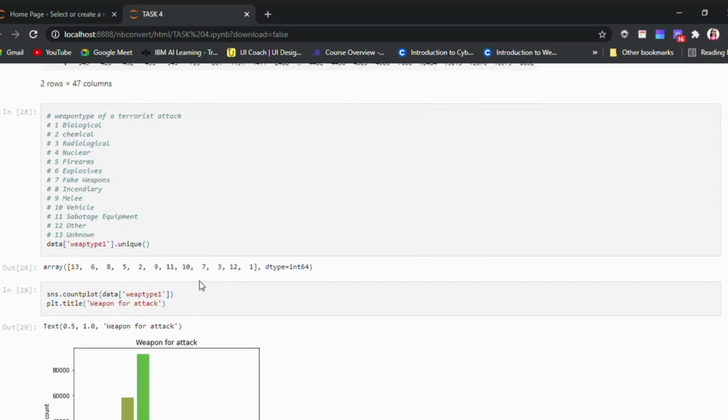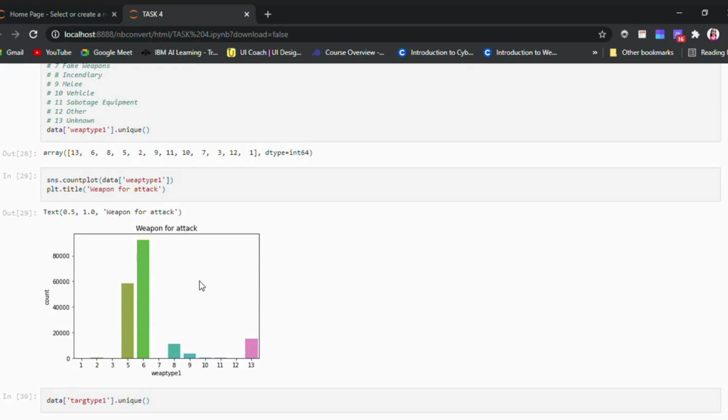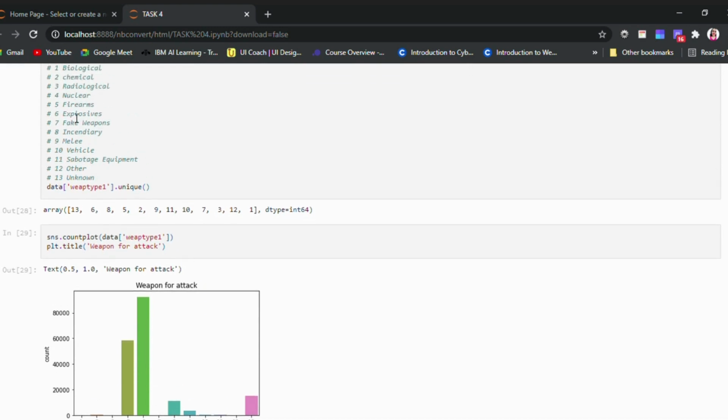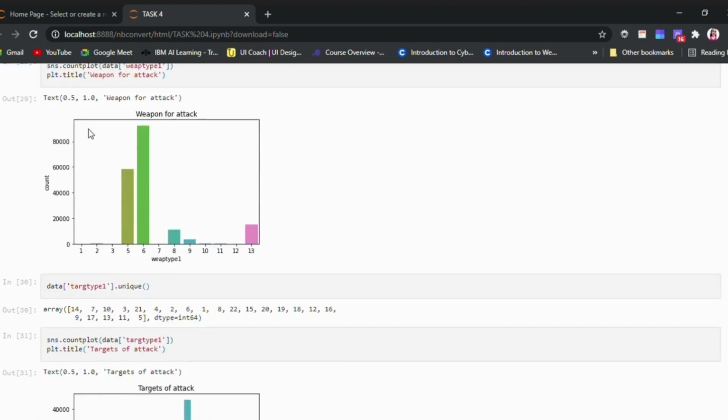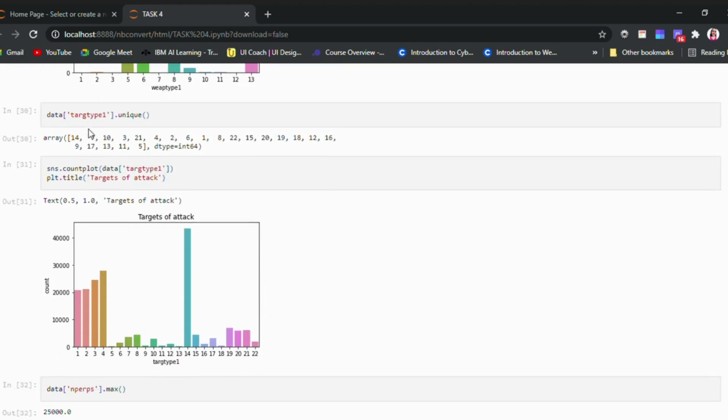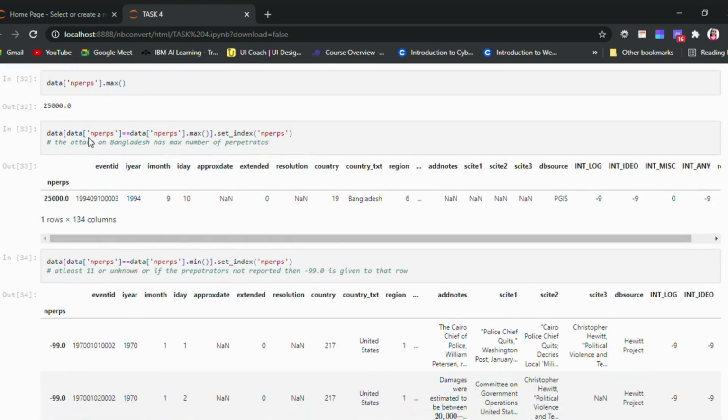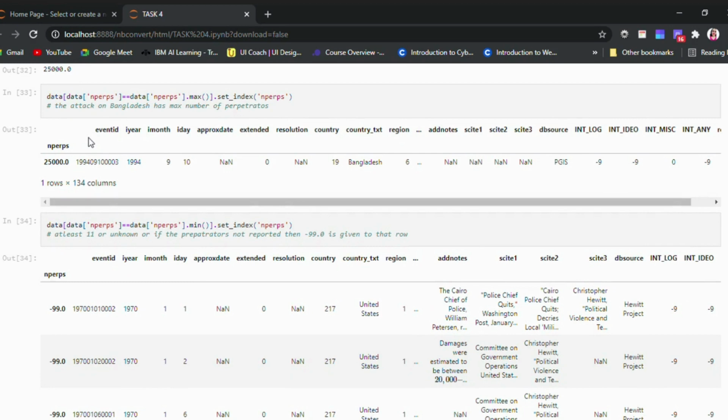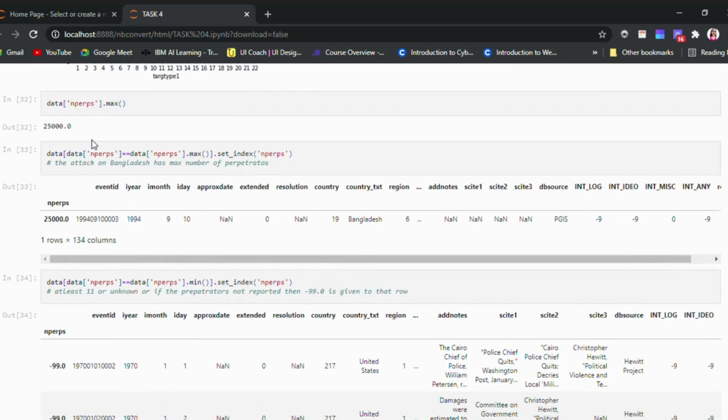Continuing to the weapons used by terrorists, we can observe that weapon number 6 and weapon number 5 are mostly used, that is explosives and firearms, though weapon number 6 is far ahead of weapon number 5. Also looking at the target types of terrorists, target type number 14 is the highest, followed by 4, 3, 2 and 1. Looking at this data, we can say that the maximum number of attacks was perpetrated in Bangladesh.